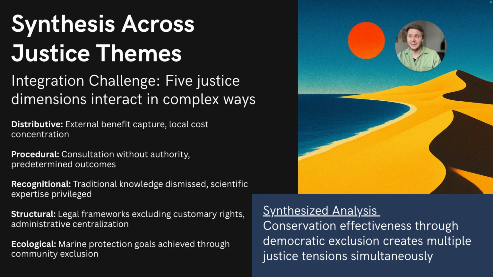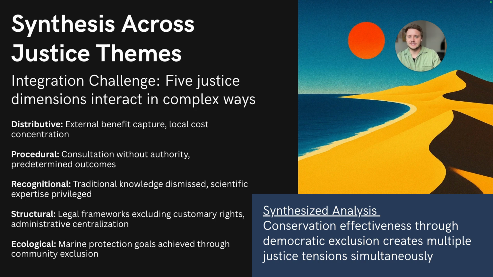And then we see an ecological dimension, which I haven't actually discussed in any other parts of this presentation, which maybe we should have. But marine protection is only achieved through community exclusion. We are creating a fortress conservation on the seas, right? That is where the ecological injustice is surfacing. So when we integrate across all dimensions, what do we see, right? We see that conservation effectiveness through democratic exclusion is creating multiple justice tensions simultaneously, okay?